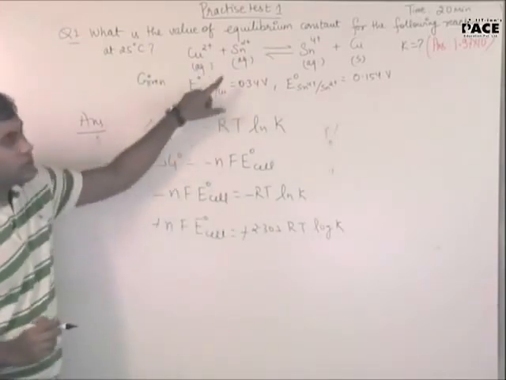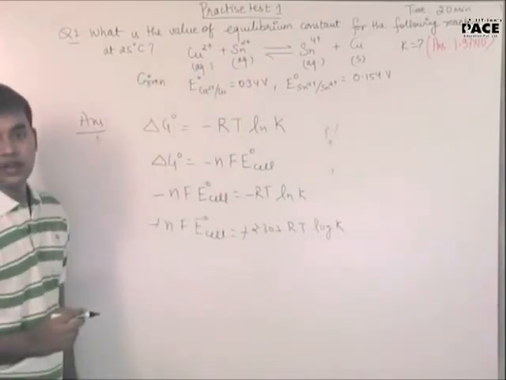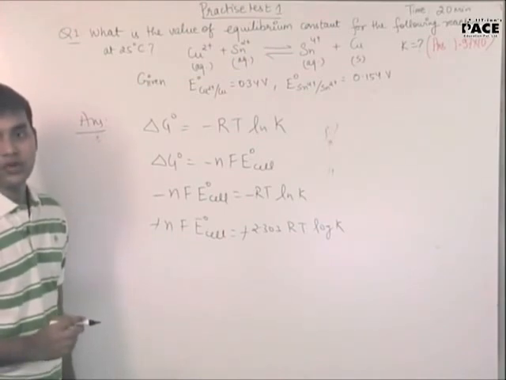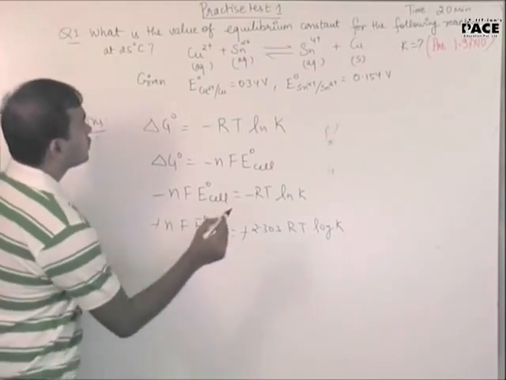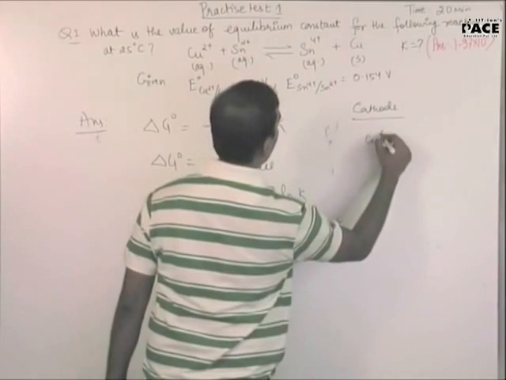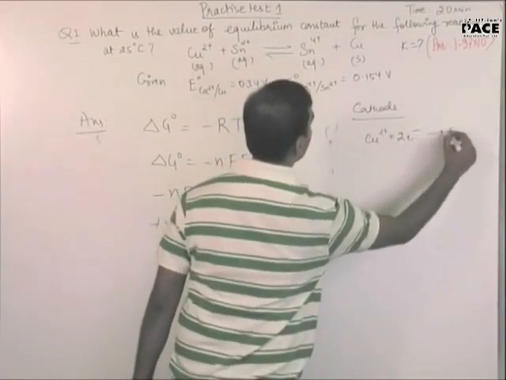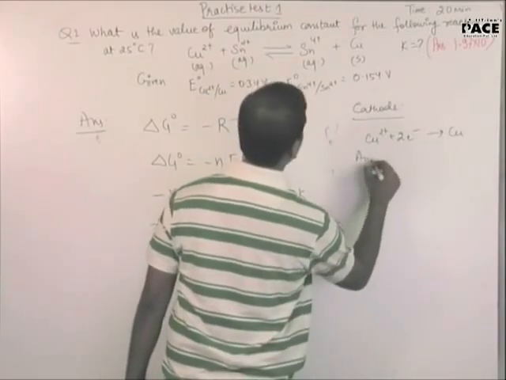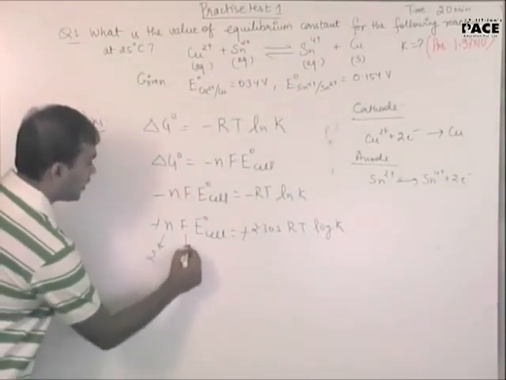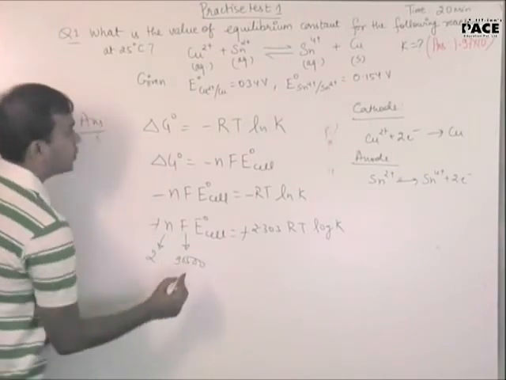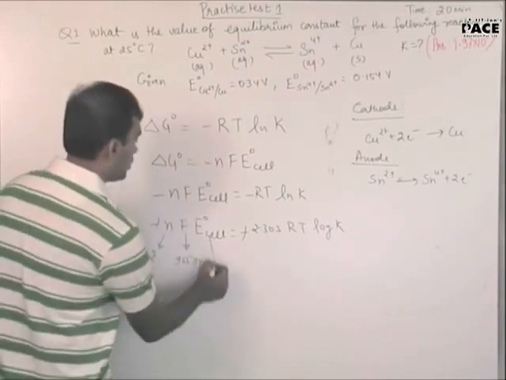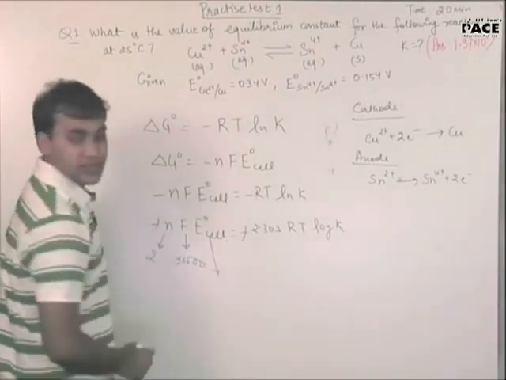Now for this reaction, what will be N? Number of net electrons cancelled. What is N then? 2. Right. So you can see what will be the reaction at cathode. Copper 2 plus 2 electron gives copper. And at anode. So N in this case is 2. What is the value of F? 96500. What is E naught cell? 0.186.